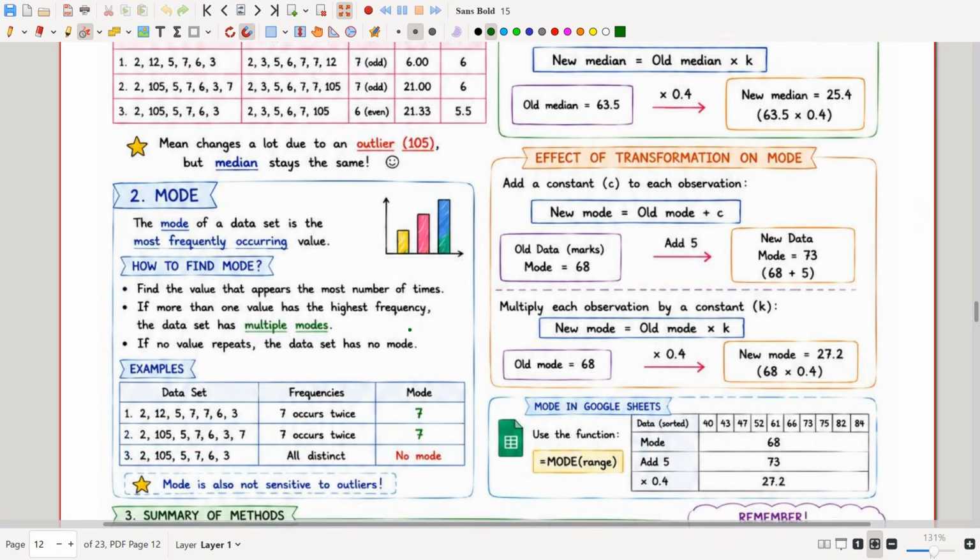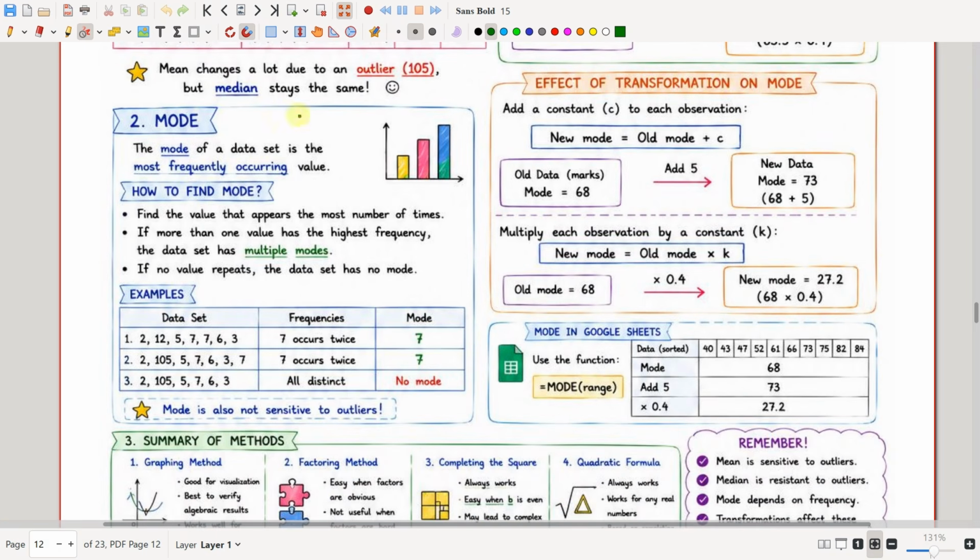Okay, now let us see what a mode is. Mode is the most frequently occurring value in a data set. So how do we find the mode? We find the value that appears most of the time. So how do we do that? We will be finding the frequency of each value, and a data set can have multiple modes, right?